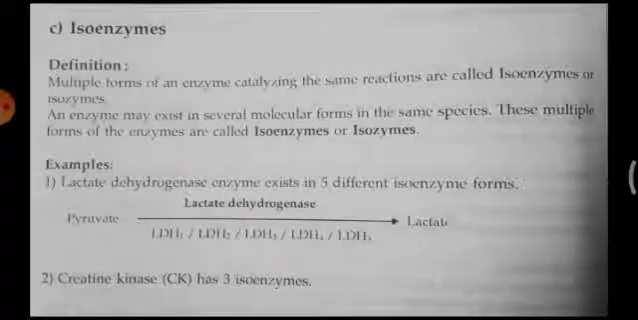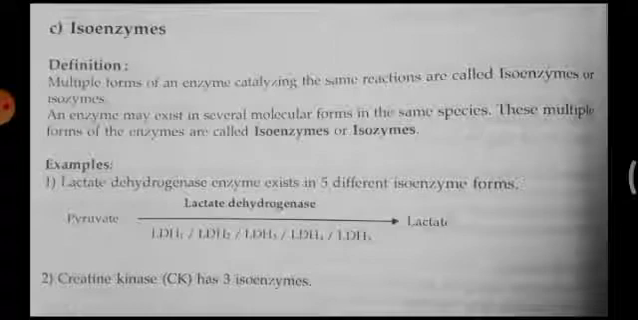Next we are going to discuss isoenzymes. Iso means same, and enzymes means those which perform catalytic activity. So isoenzymes means different or multiple forms of an enzyme having the same catalytic activity. Definition: multiple forms of an enzyme catalyzing the same reactions are called isoenzymes or isozymes.